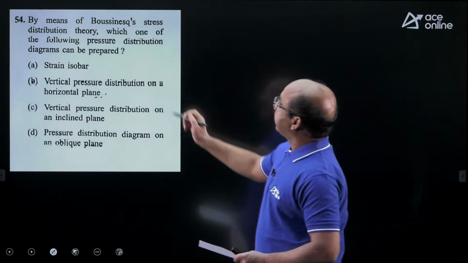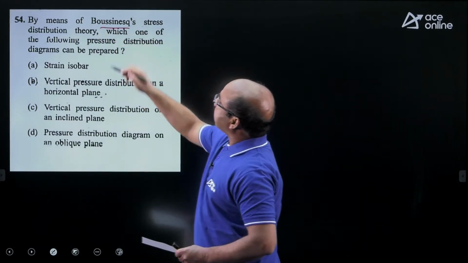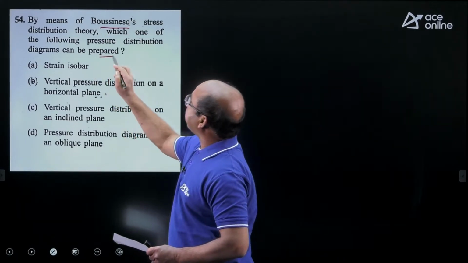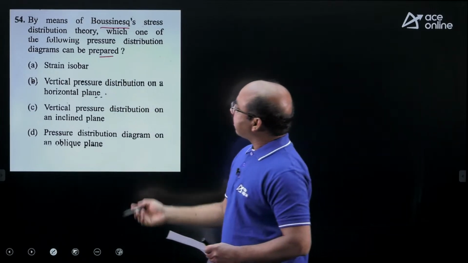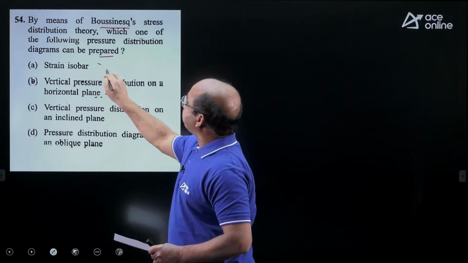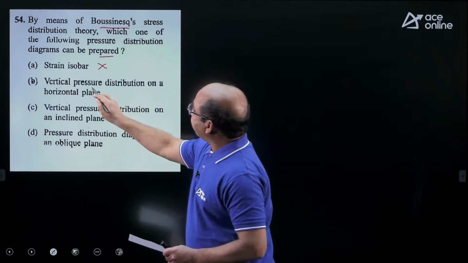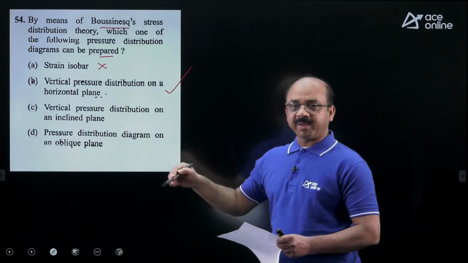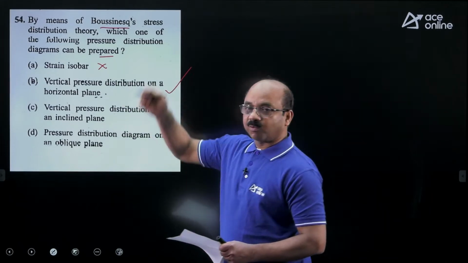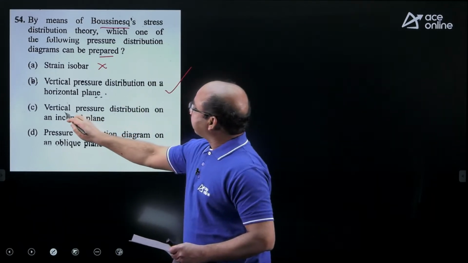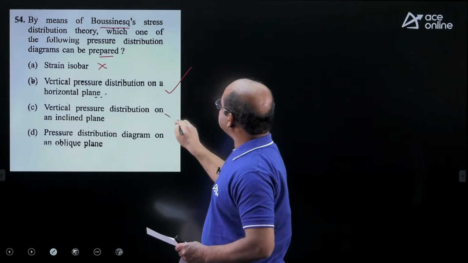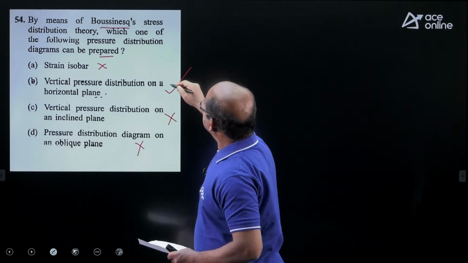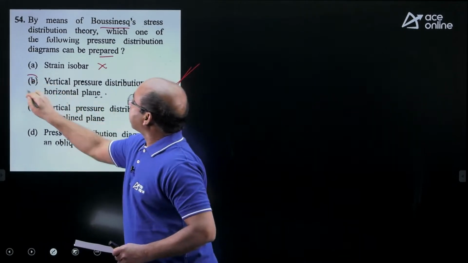Regarding the Boussinesq stress distribution theory, which one of the following distribution diagrams can be prepared? Let us see the options there. Strain isobar, we don't prepare this one. Vertical pressure distribution on a horizontal plane, yes, this is what generally we prepare. We prepare distribution on a horizontal plane as well as a vertical plane also. But what is the other one? Vertical pressure distribution on an inclined plane is not correct. Oblique not correct. So this is the answer. Option B is the correct answer there.